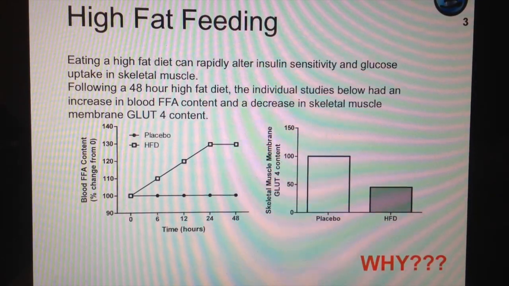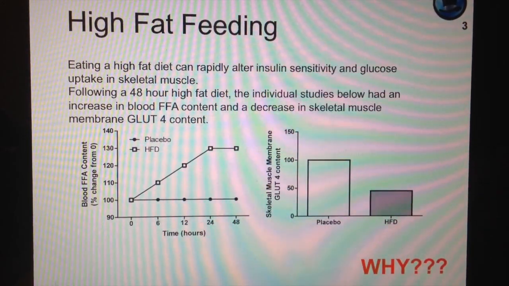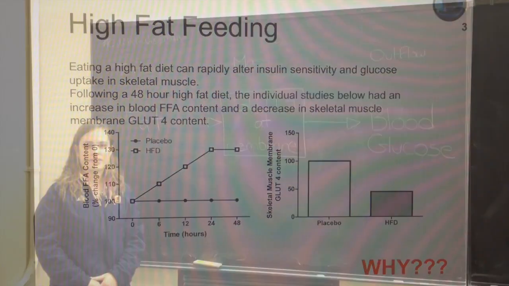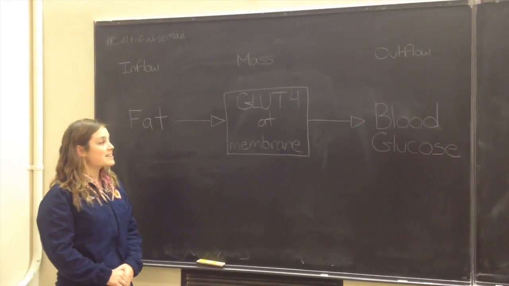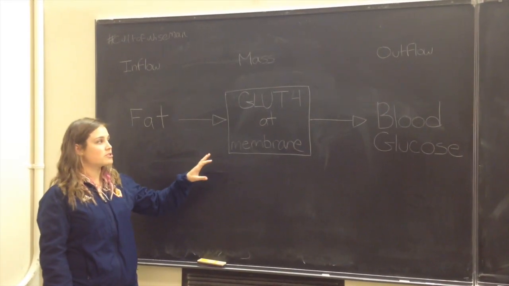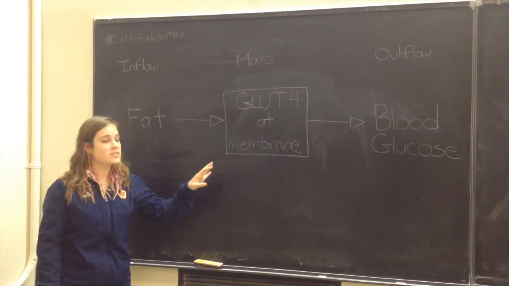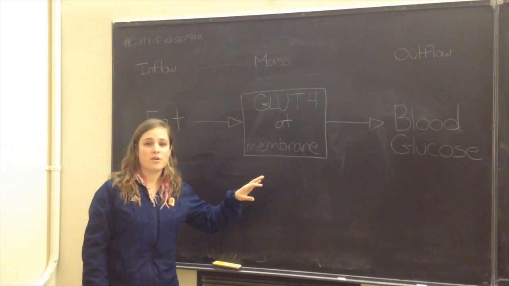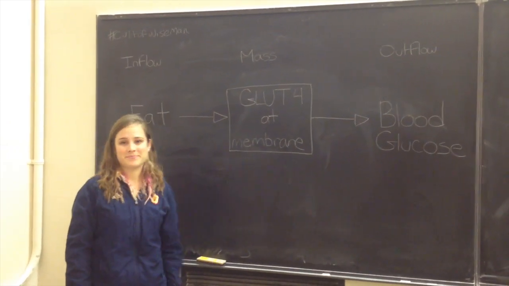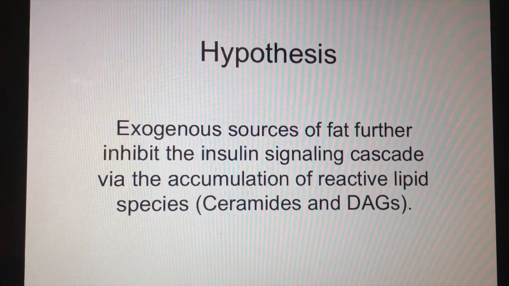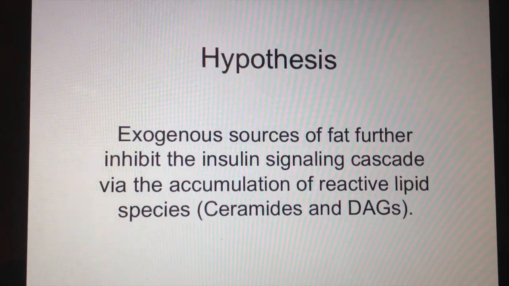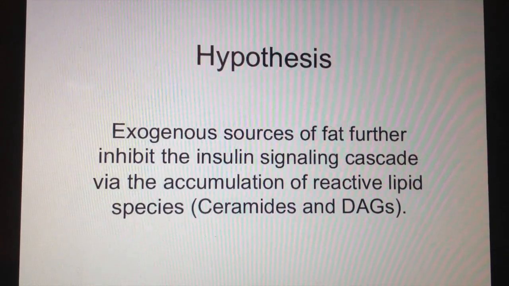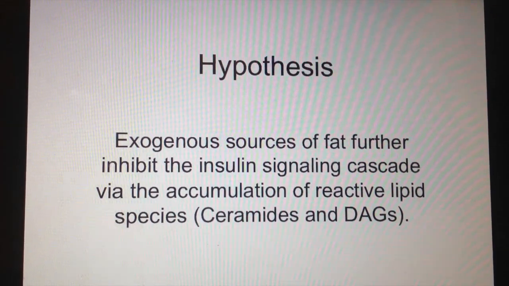The problem we will be discussing is why would high-fat feeding cause a reduction in the number of GLUT4 transporters on the muscle membrane? So the mass that we're going to be looking at is GLUT4 transporters at the membrane into the muscle. The inflow we'll be looking at is the high-fat diet, and the outflow is the change in blood glucose. Our hypothesis is that exogenous sources of fat further inhibit the insulin signaling cascade via the accumulation of reactive lipid species, ceramides, and DAGs.